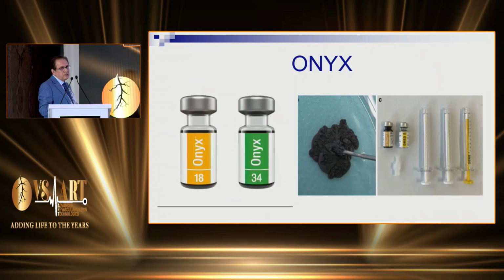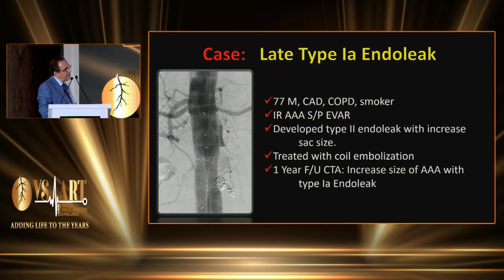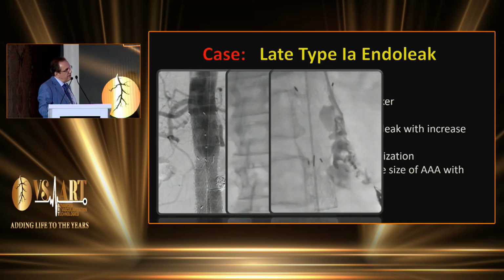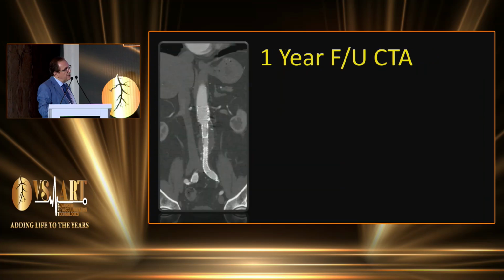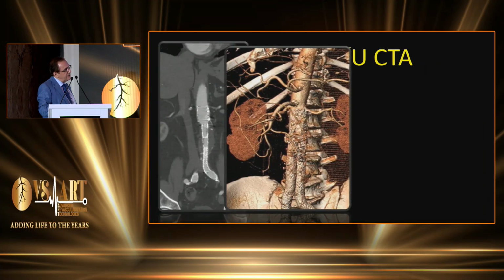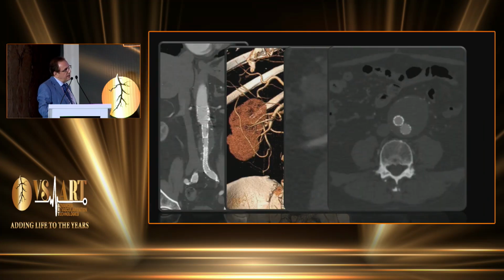The other thing, you can use Onyx if the dilatation is not too much. Like this patient, he came in, and you can see the EVAR exactly at the level of the renal, so we don't have a migration, but we have a type 1 endoleak because of the neck dilatation. This one we treated by filling up with Onyx, then with some endo anchors to be sure that we get a good seal. And this is the follow-up. You can see we get a good seal and no endoleak.